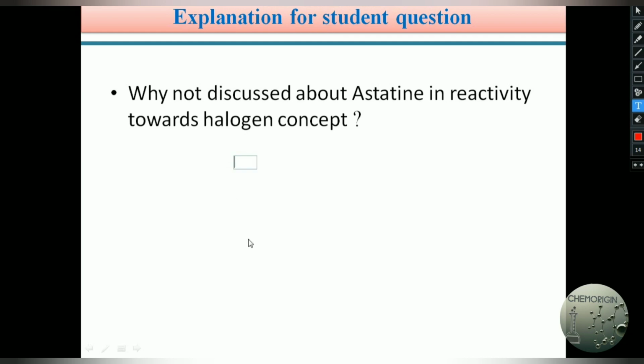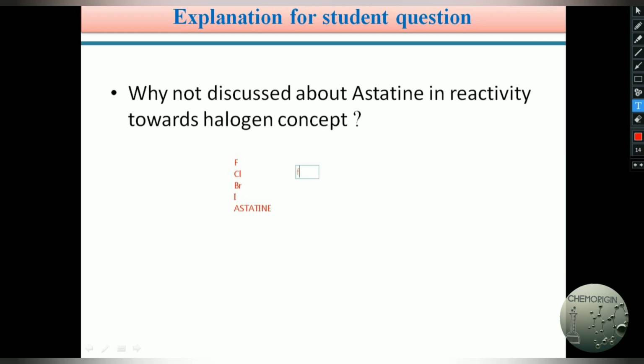Okay. What are the halogens? We all know fluorine, chlorine, bromine, iodine, and astatine. Here fluorine, chlorine, bromine, and iodine, these four halogens exist as diatomic molecules.